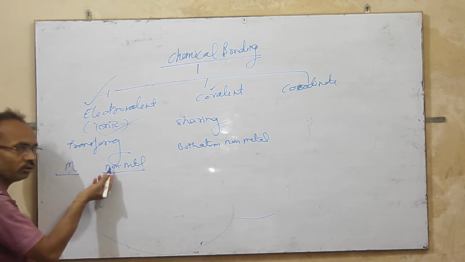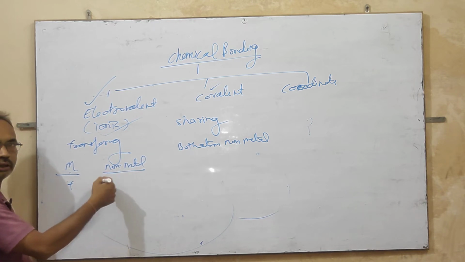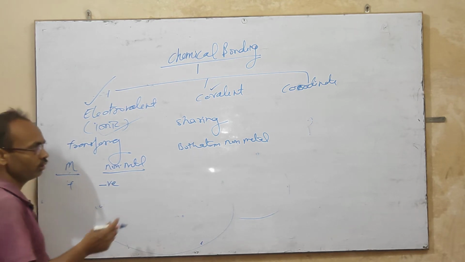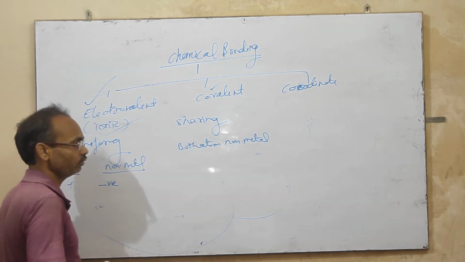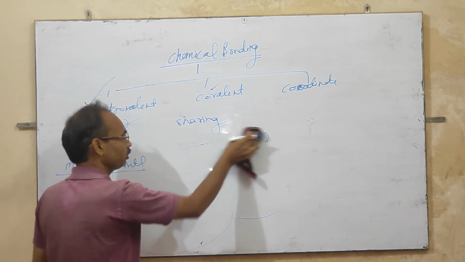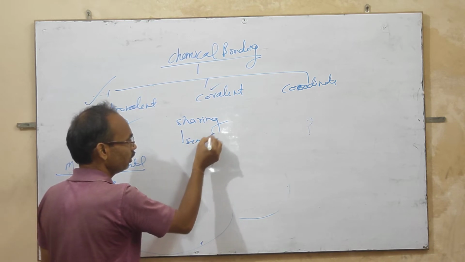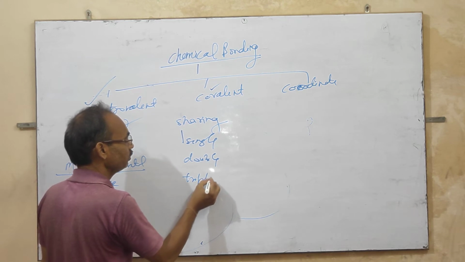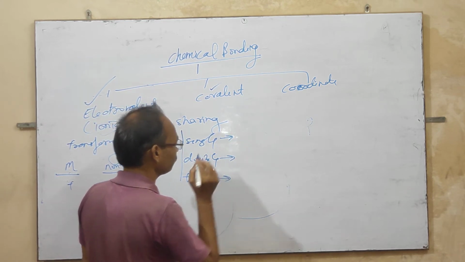In electrovalent bonding, the metal donates an electron and becomes a cation, and the non-metal accepts an electron and becomes a negative ion, an anion. And the covalent bond is formed by sharing of electrons, with both atoms being non-metals. It is of three types: single covalent, double covalent, and triple covalent bond.